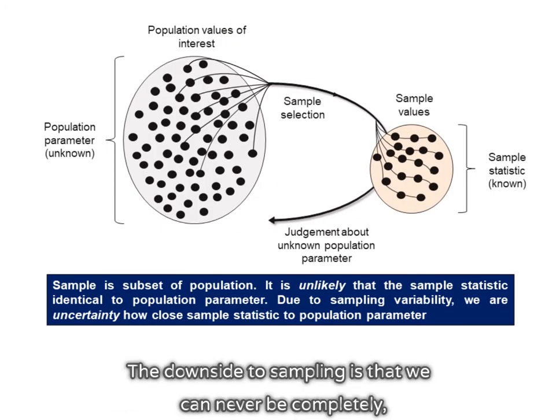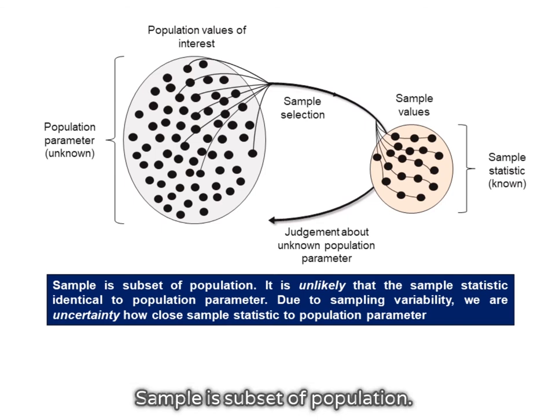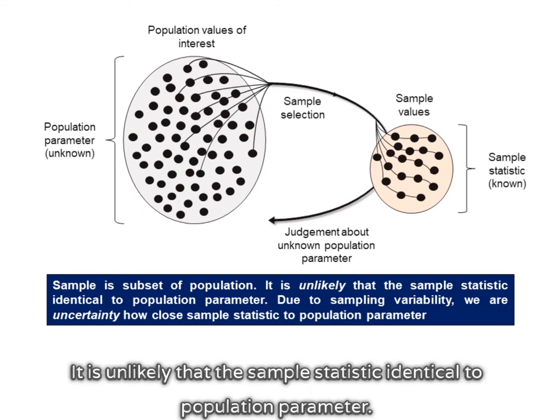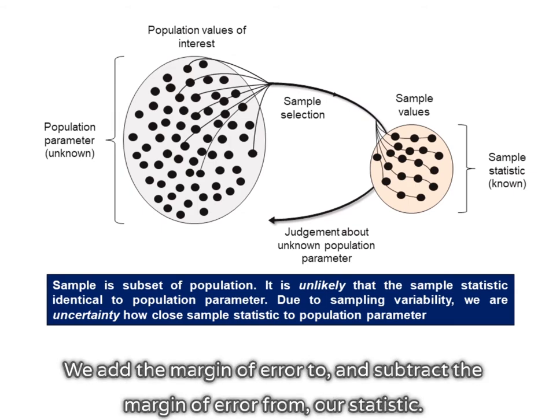The downside to sampling is that we can never be completely, 100% sure that we have captured the truth about the entire population. A sample is a subset of the population. It is unlikely that the sample statistic is identical to the population parameter. Due to sampling variability, we are uncertain how close the sample statistic is to the population parameter. We add the margin of error to, and subtract the margin of error from, our statistic.